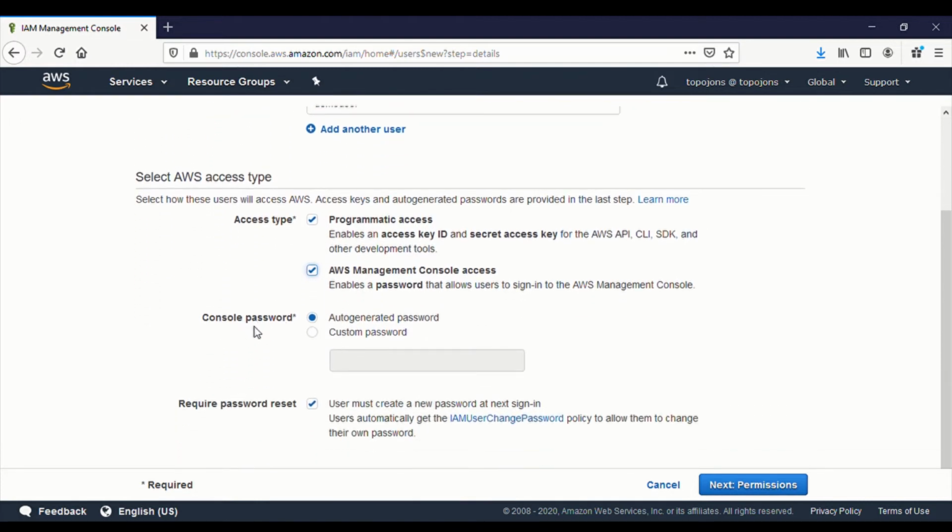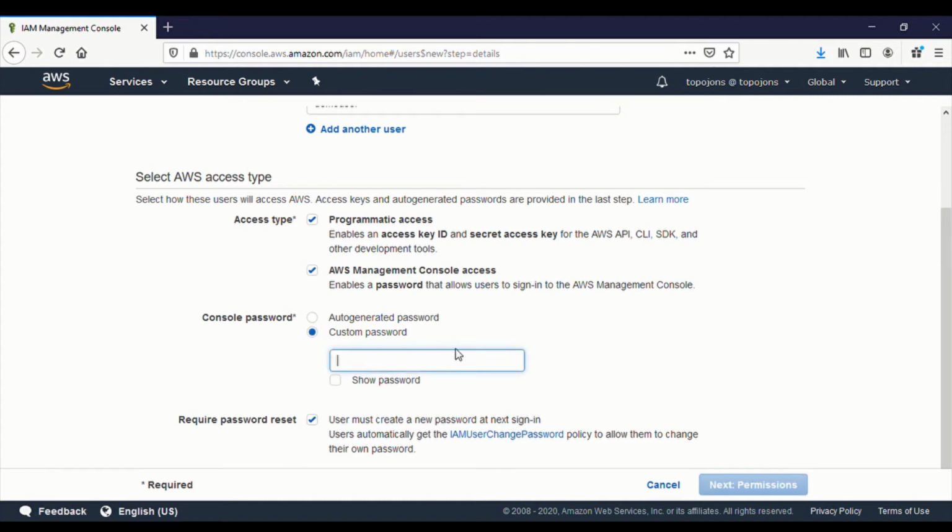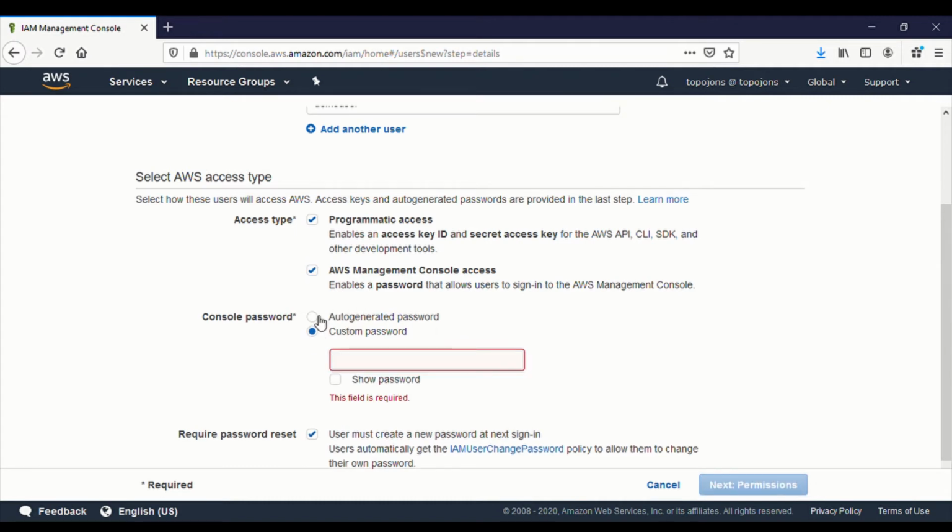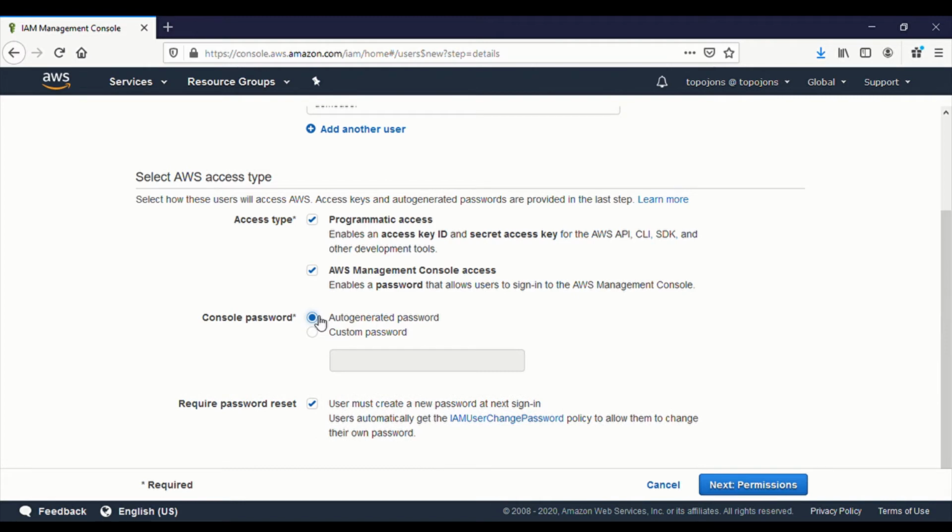There's also a console password. You have the option for an auto-generated password, which means Amazon is going to give you a password, and also you have an option to create a password for this user. But most of the time, you want to use the auto-generated password and prompt the user to change the password upon first login.